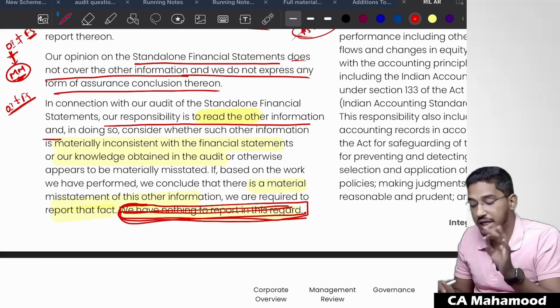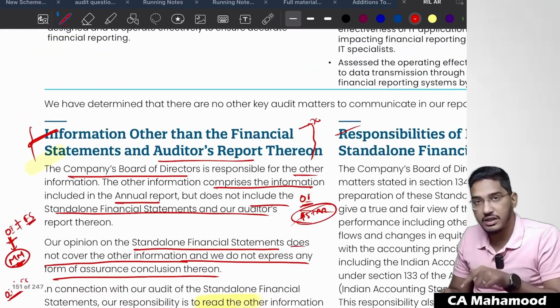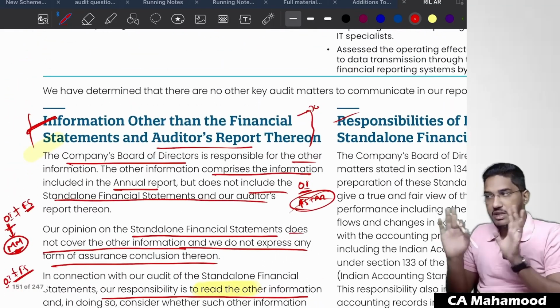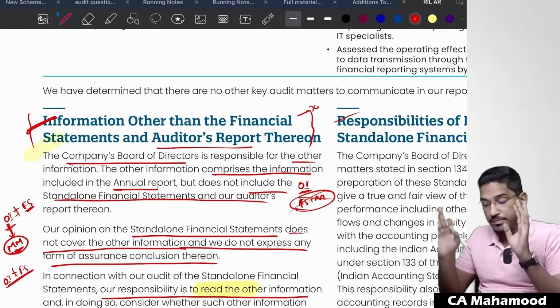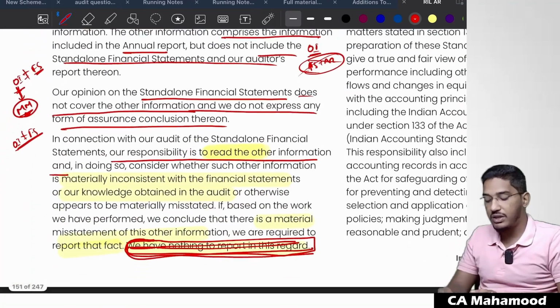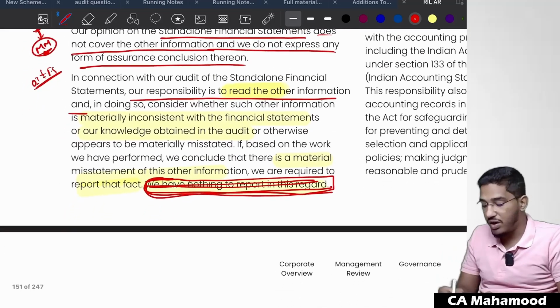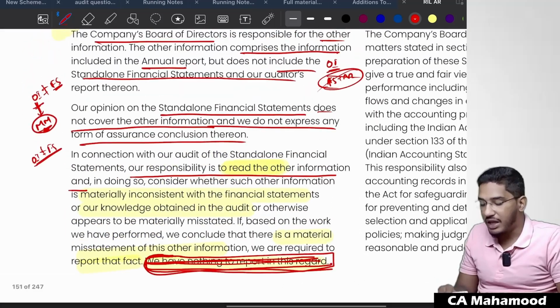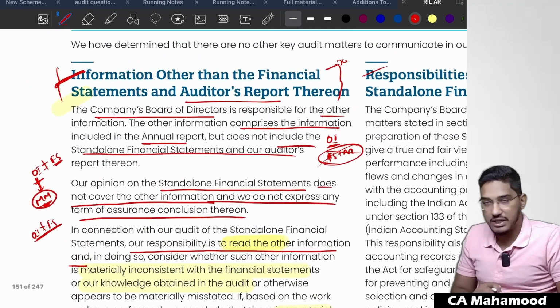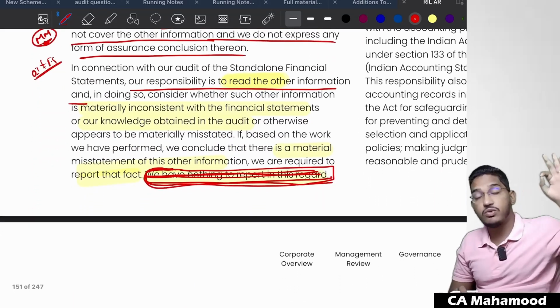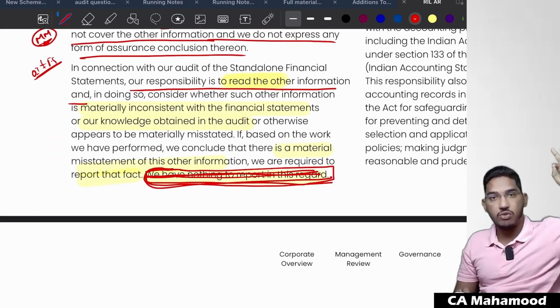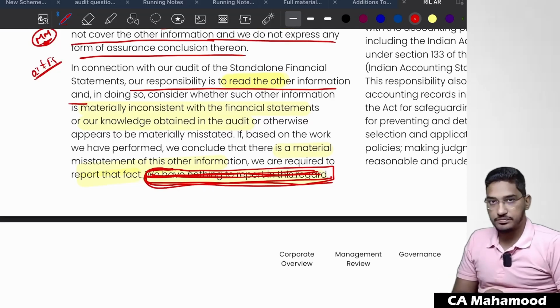They would have given a negative comment, but in which paragraph? In the other information paragraph, not anywhere else. They will not modify the opinion or give a negative opinion. They would just add one line in the information other than financial statements paragraph, stating that the other information in such and such paragraph on such and such page number is wrong. Just that fact.